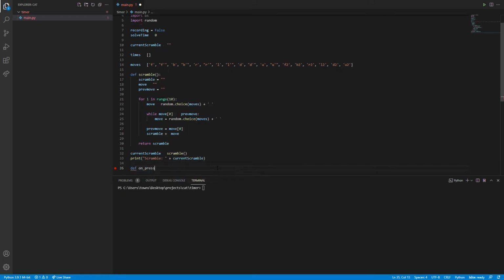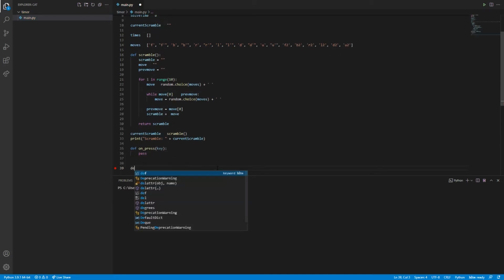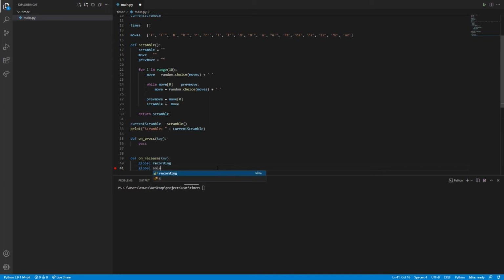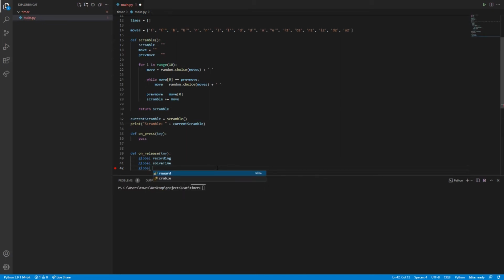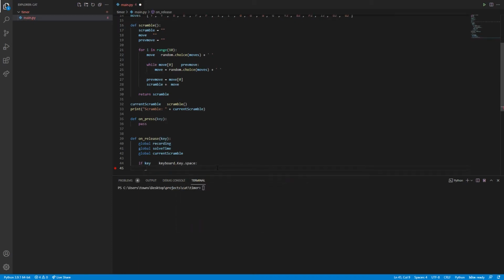We'll define a couple functions now. First is onPress, which will pass in key, and we'll say just pass because we don't actually need this. We're just defining it for the listener that we'll create later. And now we'll create an onRelease, which will also take in key. So we'll say a couple global values: global recording, global solve time, and global current scramble. So now we'll want to say if the key equals keyboard.Key.space, we'll want to say recording equals not recording.